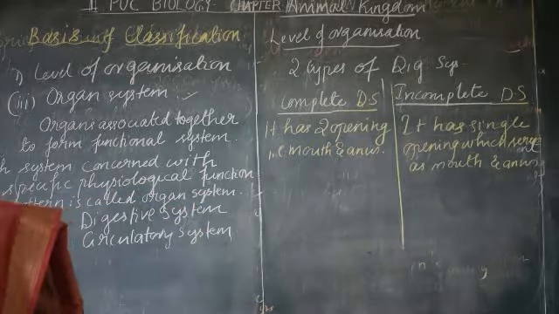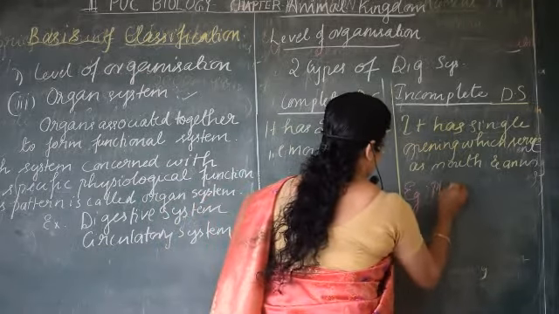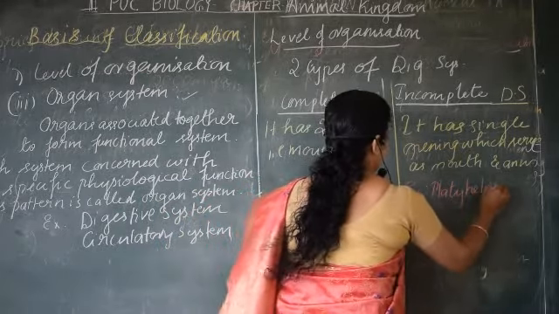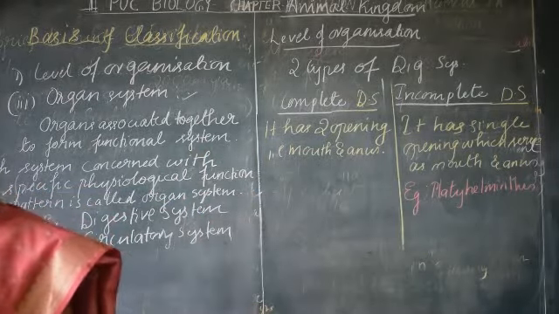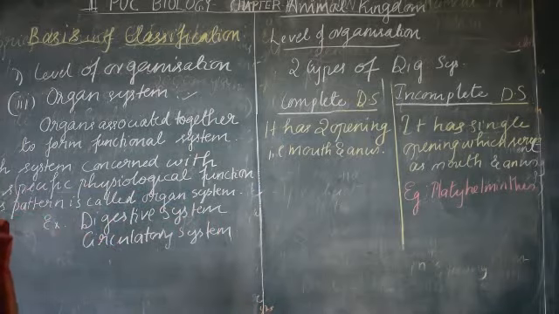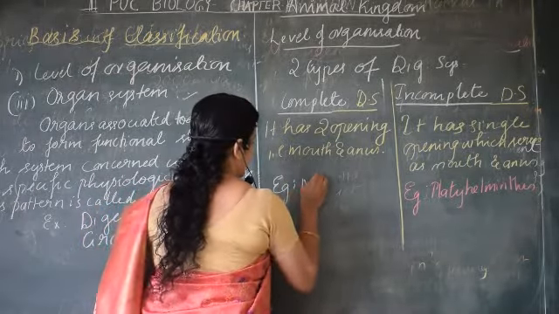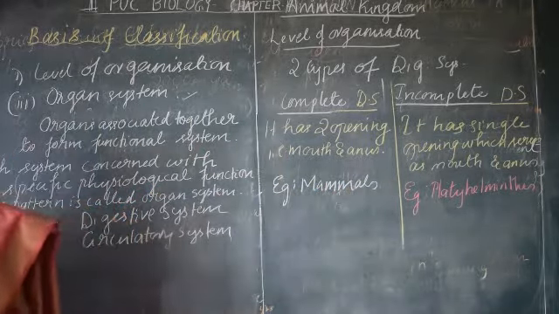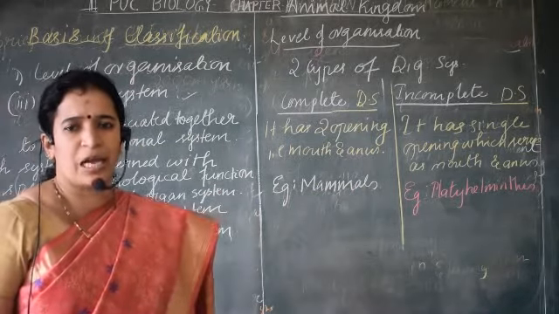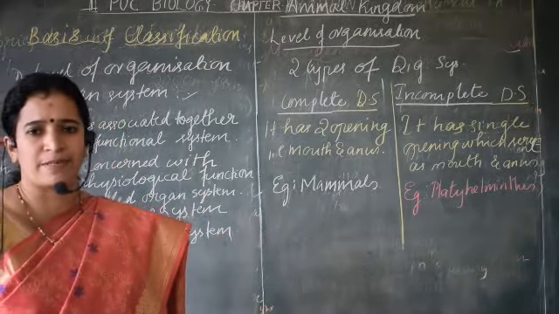Example for the incomplete digestive system: can you name an example? Just now I told you about it. Which is that animal? It is Platyhelminthes. Then what is an example for the complete digestive system? All the higher vertebrates, so it is found in higher groups of animals. You can write mammals as an example. Mammals exhibit this type of complete digestive system. Even birds and reptiles have a complete digestive system. I wrote only one example; you can add more examples.